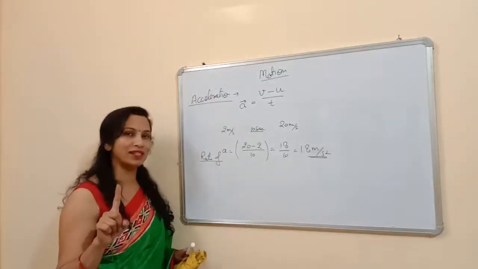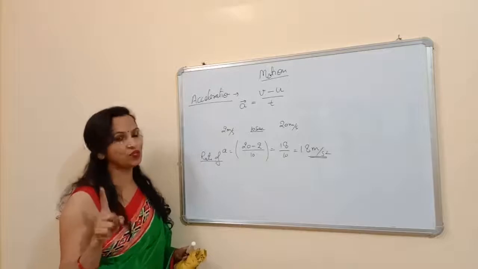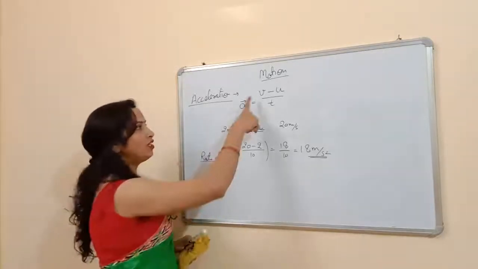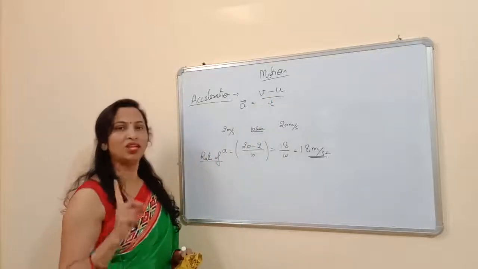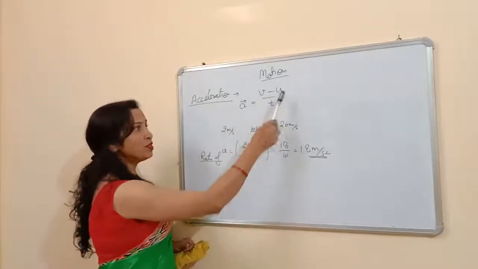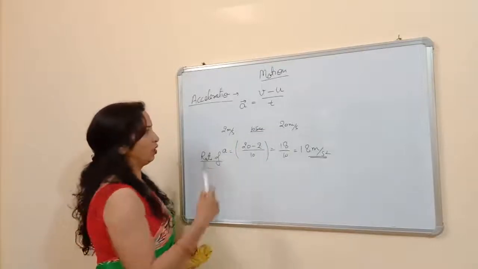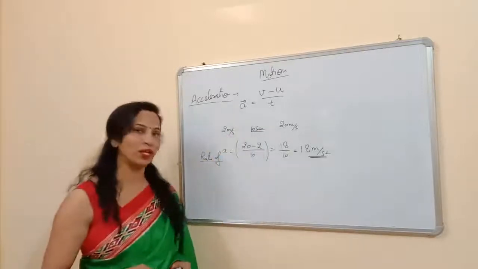So first, the definition of acceleration: the rate of change of velocity is called acceleration. Second, the formula for finding the acceleration is v minus u upon t, where v is the final velocity, u is the initial velocity, and t is the time taken to change the velocity. Okay, I will represent the acceleration by the small a.